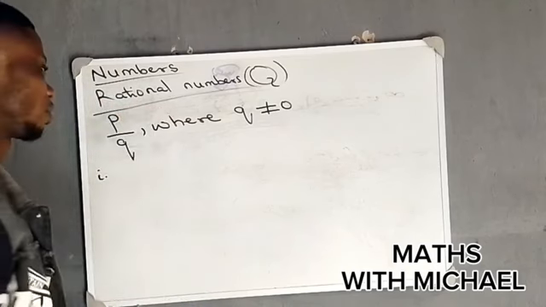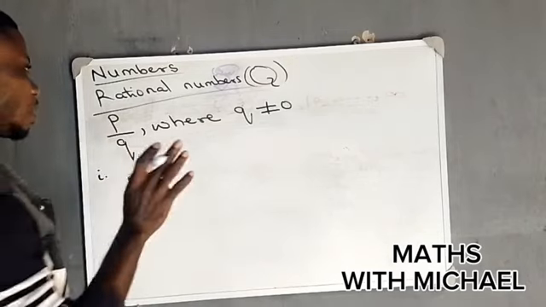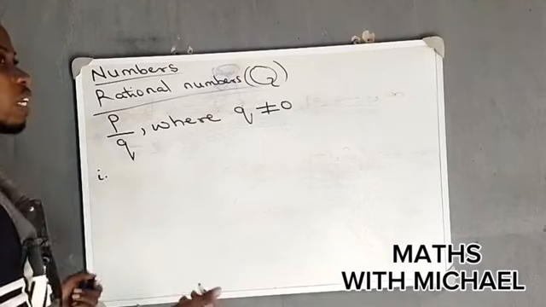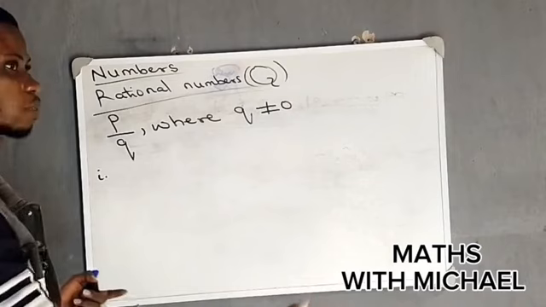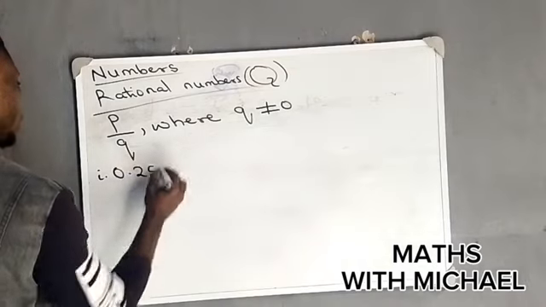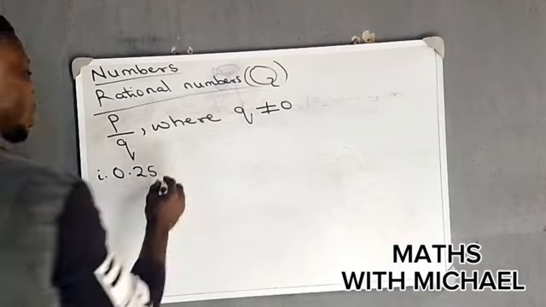Their decimal part usually has an end. For example, 0.25 is a rational number because this is where it ends.